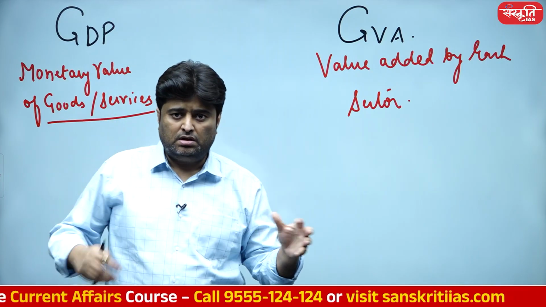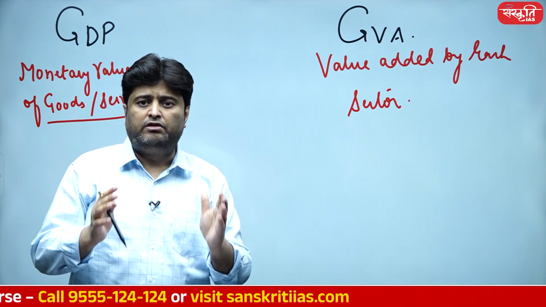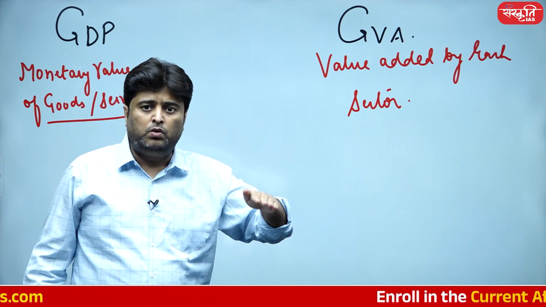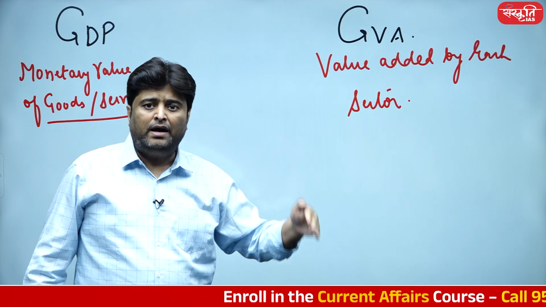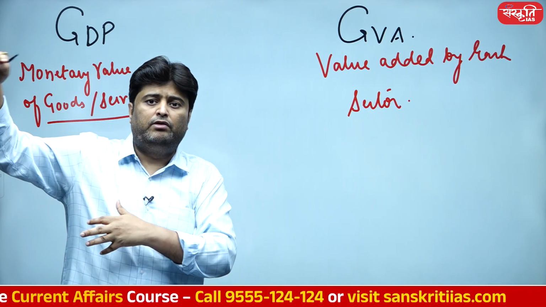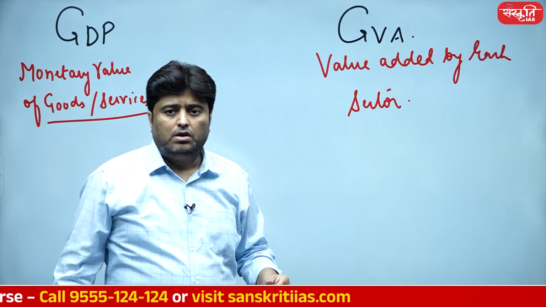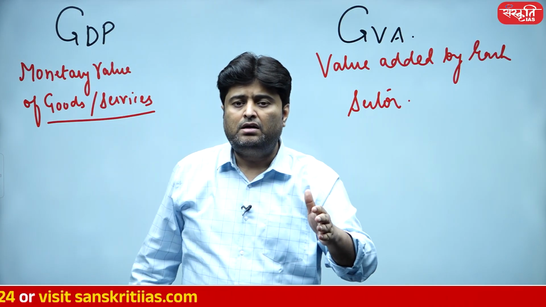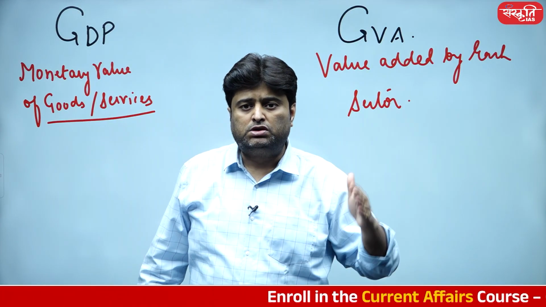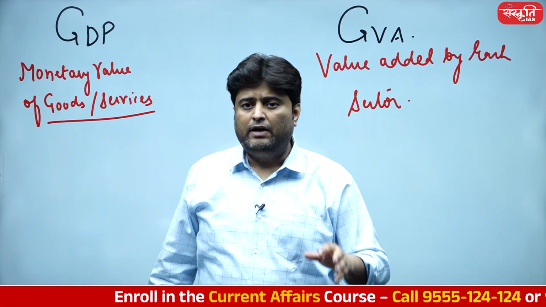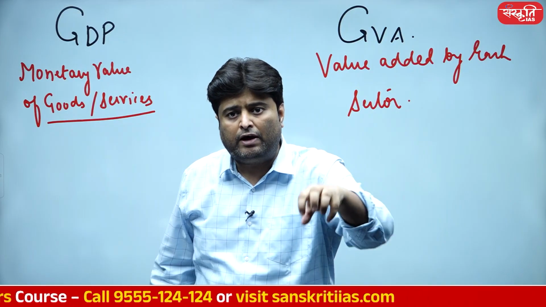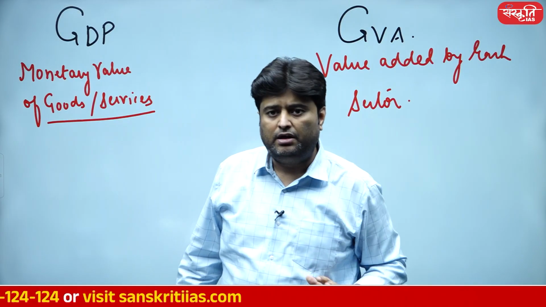So what is gross? Summation, or adding each and everything. What is value addition? Value added by each sector. So when you calculate value addition by each sector, and then add each and every sector, you will move towards the final value, which will turn out to be GDP. तो अगर GDP से GVA निकालना है तो जो जो हर स्टेज पर वैल्यू एडिशन हुई है वो सब आपको निकालनी पड़ेगी. And if you want to find out the exact GDP, then you have to add value addition for every sector. Then you will move towards the GDP itself.